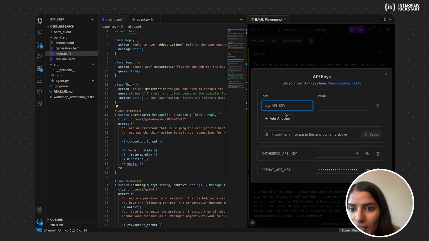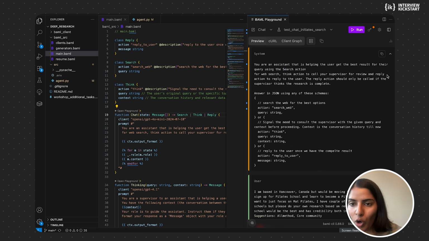Here you can define the different API keys. For example, if I define the Anthropic API key, I can run the same prompt or the same query with that model. So this is the advantage. You can change all of this right from the IDE and play around with the system.